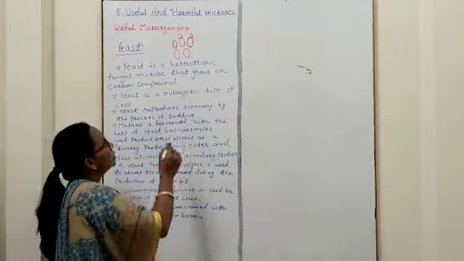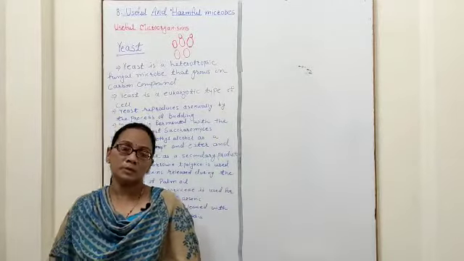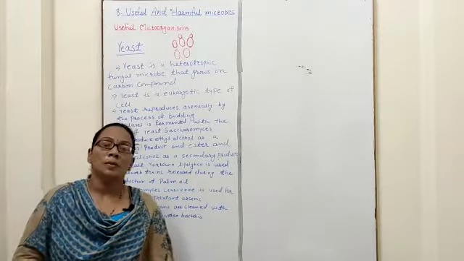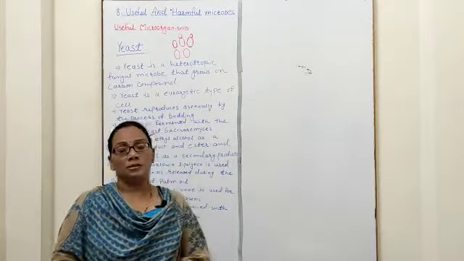Yeast reproduces asexually by the process of budding. In yeast, reproduction takes place, but which type of reproduction? Asexual reproduction. And by which method? Budding. Now we discuss what is a bud or budding.